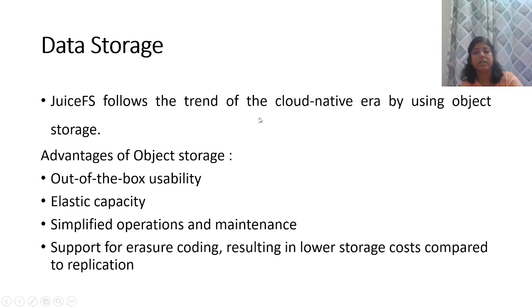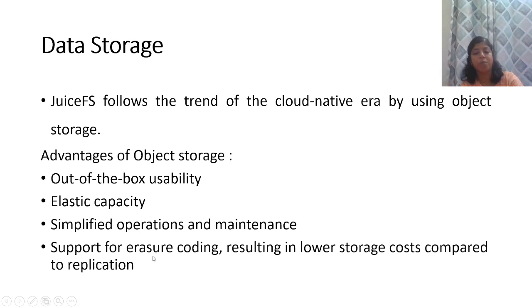JuiceFS follows the trend of the cloud native era by using object storage. First of all, we will discuss the advantages of object storage. Its out of the box usability. It provides elastic capacity. It gives simplified operations and maintenance.